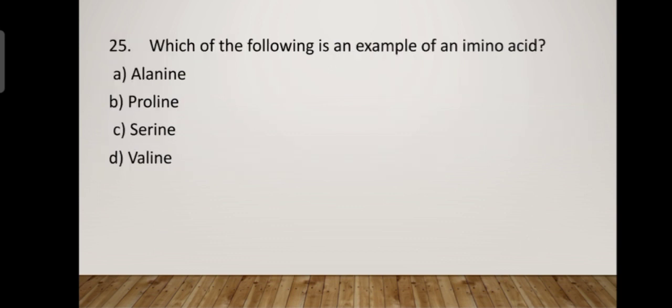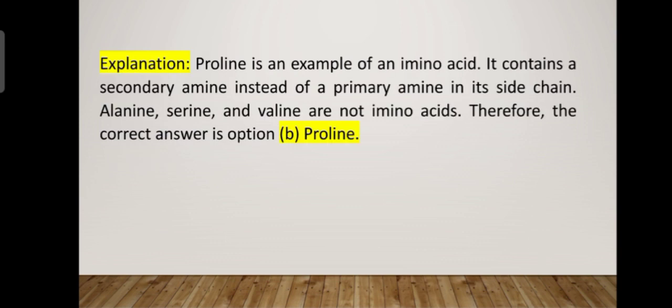Okay. Then the last question, which of the following is an example of an amino acid? Example of an amino acid, which is a very important question for every competitive examination. Which is an example of amino acids: alanine, proline, serine, valine. The correct answer is B, proline.